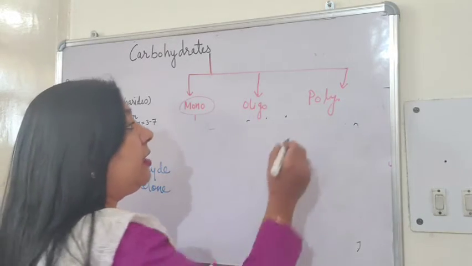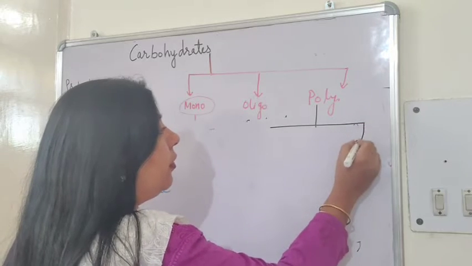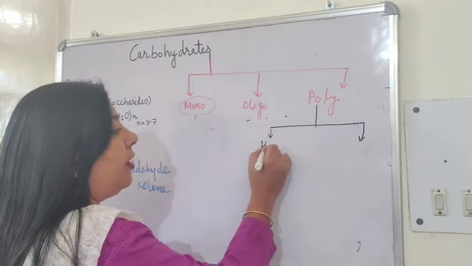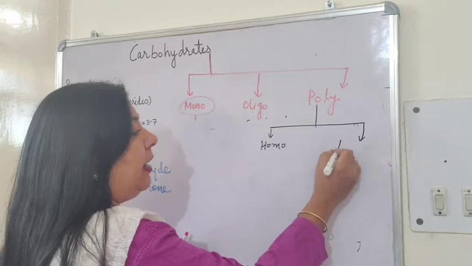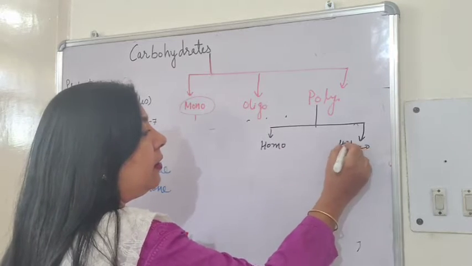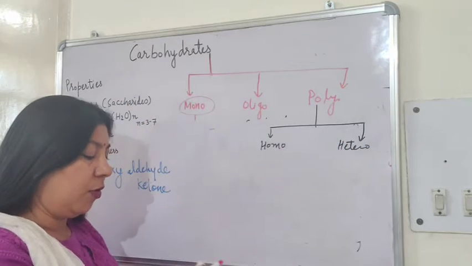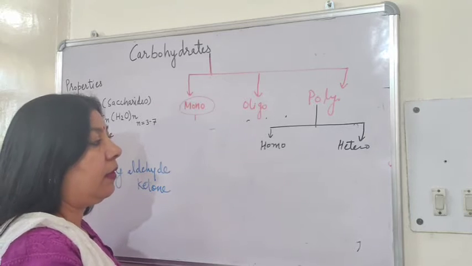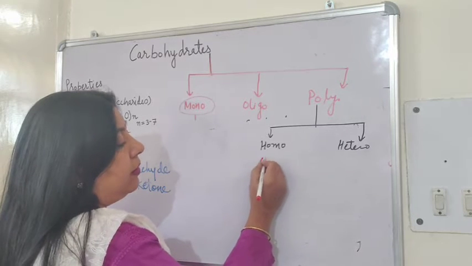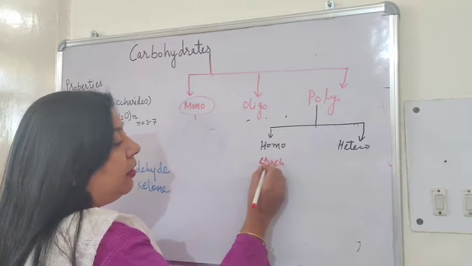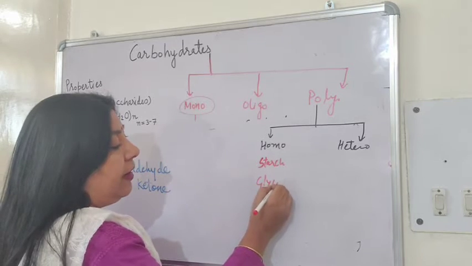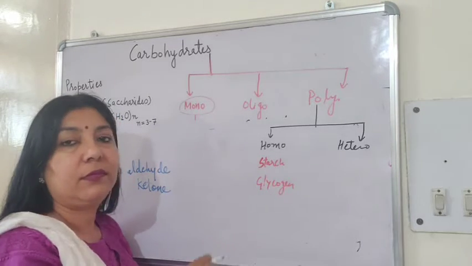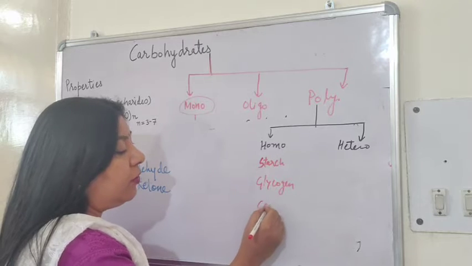And these polysaccharides again can be of 2 types, homopolysaccharides and heteropolysaccharides. Examples of homopolysaccharides are starch, glycogen and cellulose.